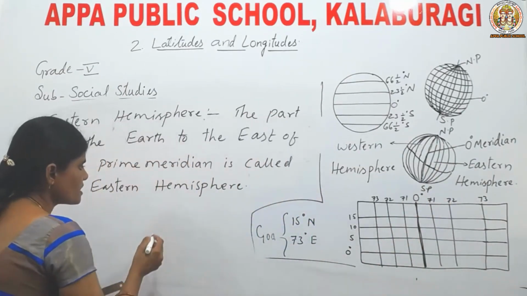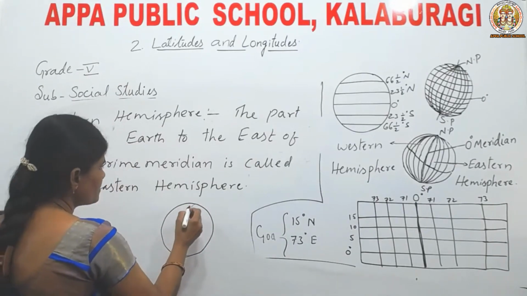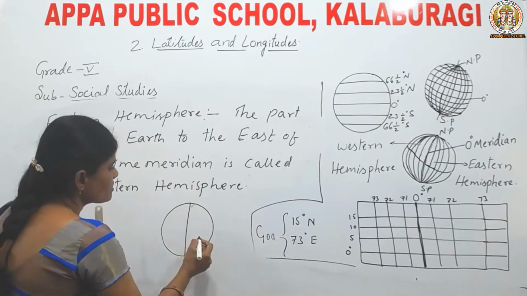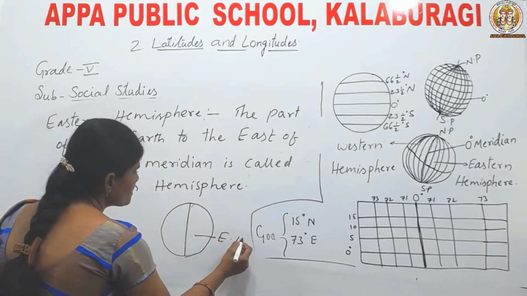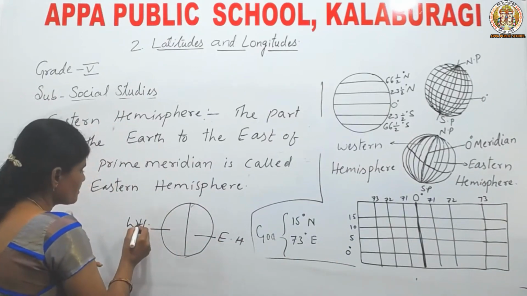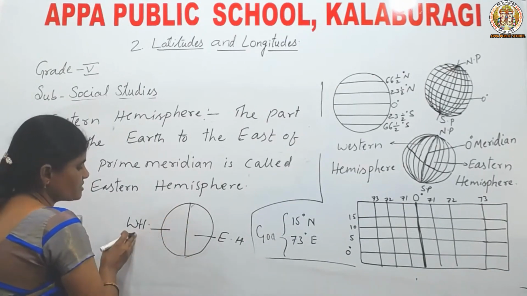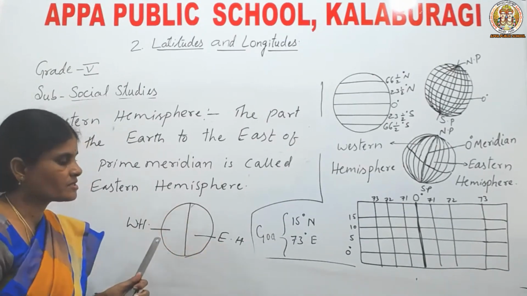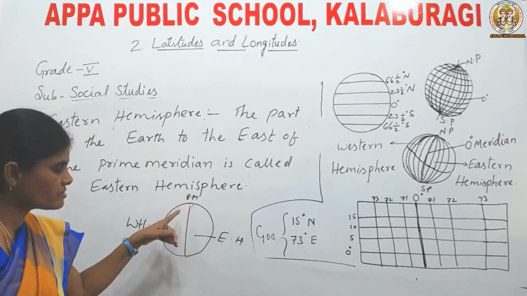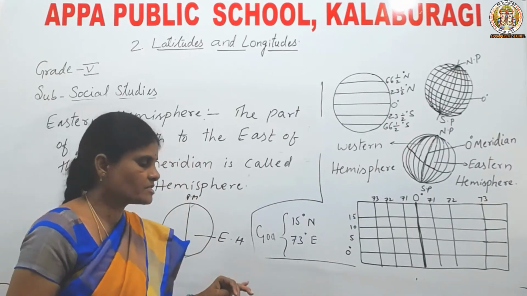It is easy to understand. I'll show you. See, this is a circle. I am dividing it into two parts, that means two halves. This is called the Eastern Hemisphere and this is called the Western Hemisphere. Got it, children? This is the prime meridian, dividing the earth into two equal halves, the Eastern Hemisphere and the Western Hemisphere.